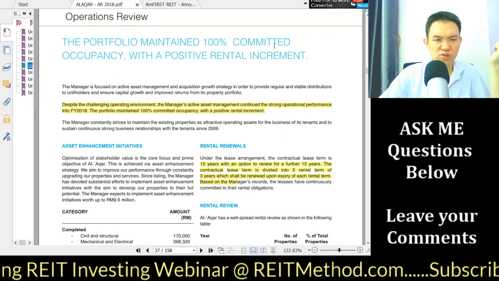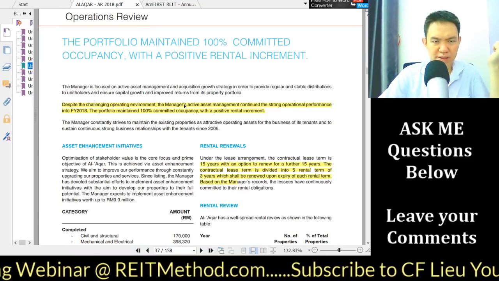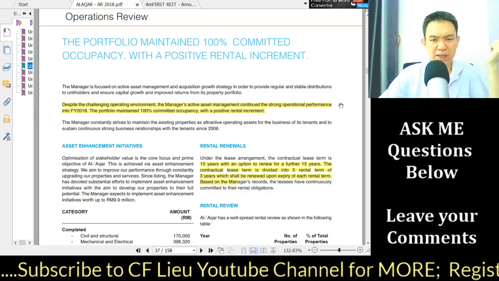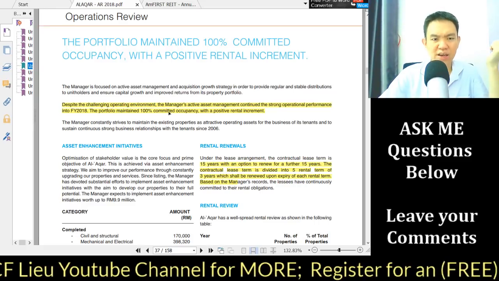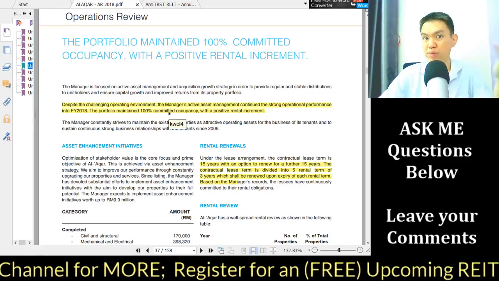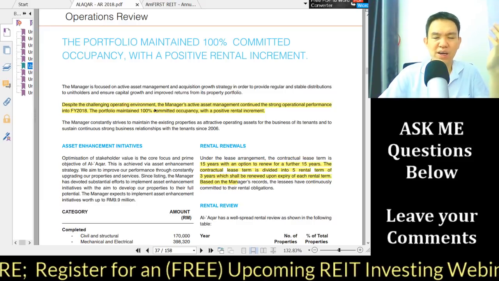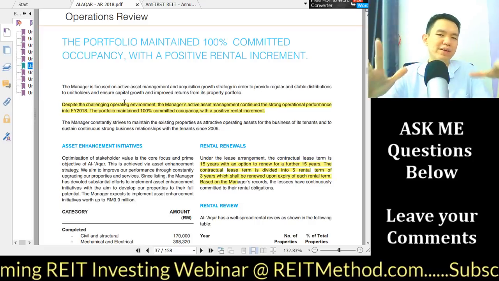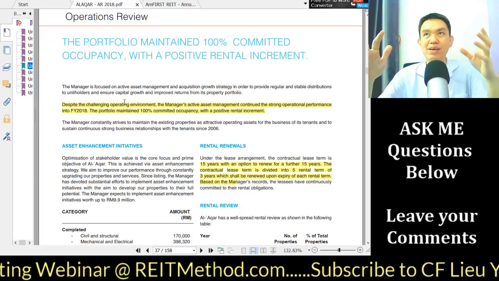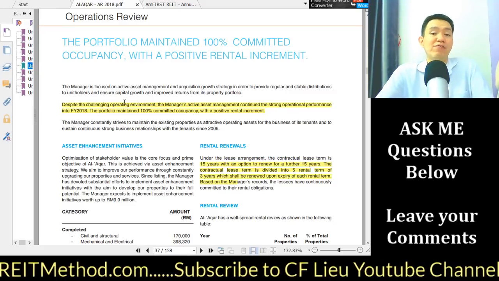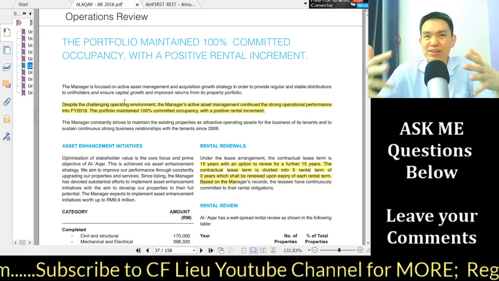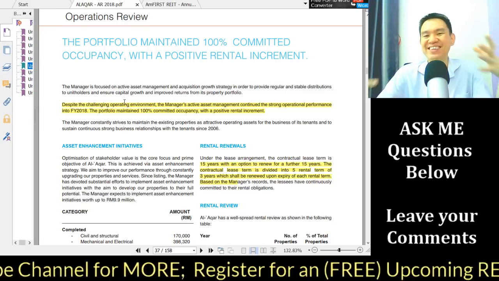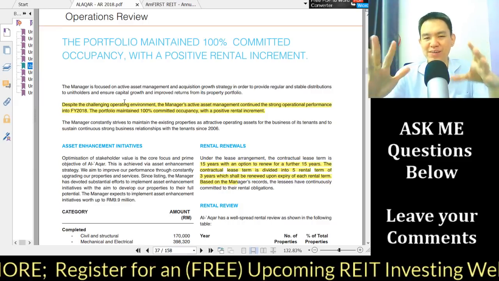So moving on to the next, operation review. Despite the challenging operating environment, the manager's active asset management contributed to strong operation performance in 2018. 100% occupancy. I don't see why hospitals should not be 100% occupied. Again, the REIT manager always says it's a challenging operating environment. I have not really seen a manager admit or boast that it's an easy operating environment. There are tenants queuing up for 3 kilometers just to rent from us. No REIT manager, I've seen, says that.